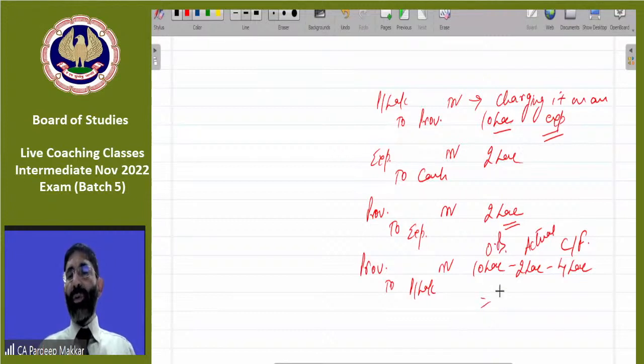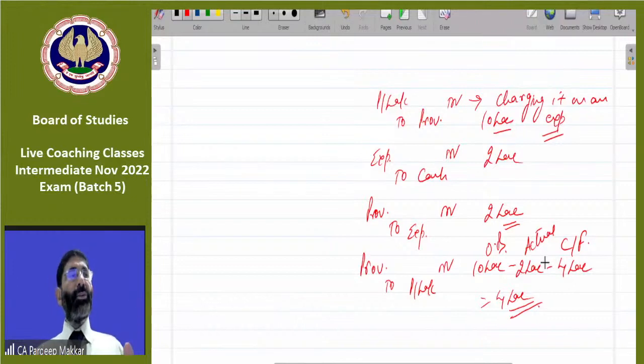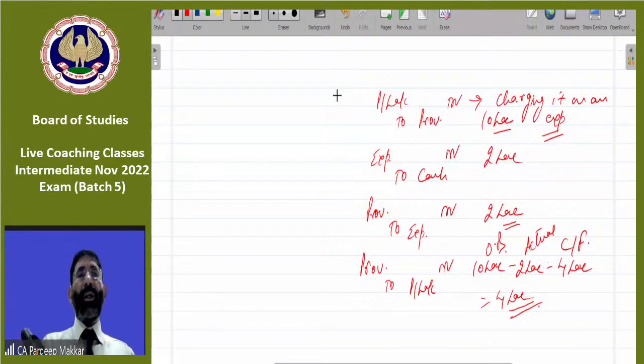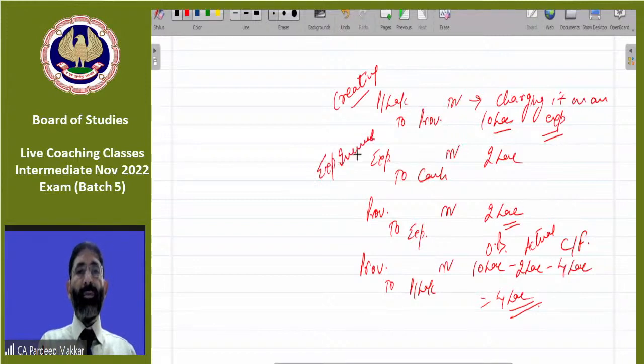So we have to reverse 4 lakh. This is the accounting system which should be clear to every student. For creating provision, for expense incurred, for adjusting of